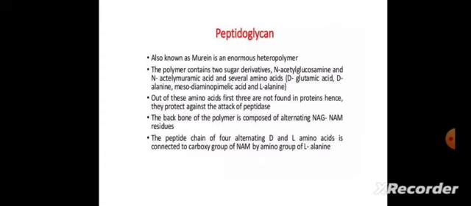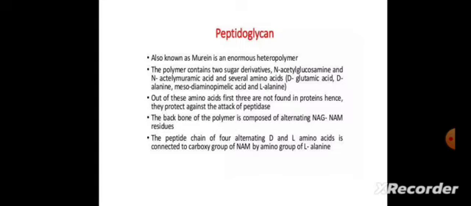Peptidoglycan, also known as murein, is an enormous heteropolymer. The polymer contains two sugar derivatives, N-acetyl glucosamine and N-acetyl muramic acid, and several amino acids. Out of these amino acids, the first three are not found in proteins, hence they protect against the attack of peptidases.